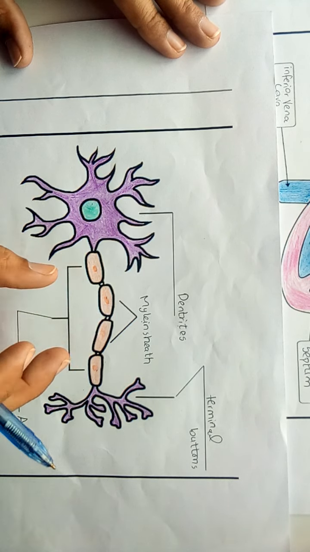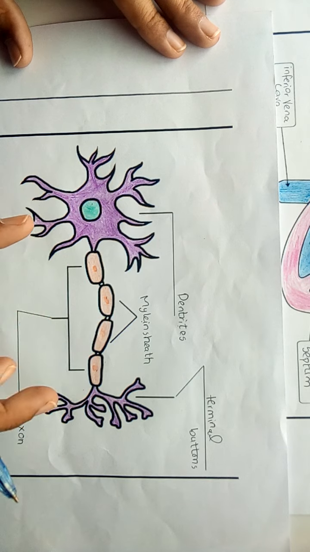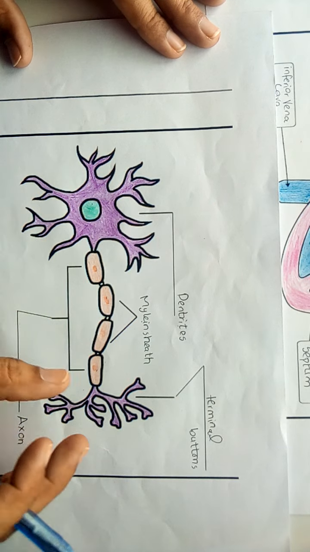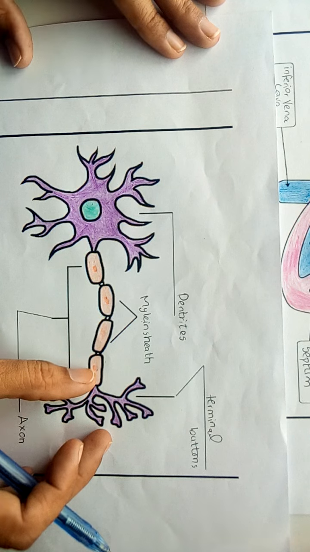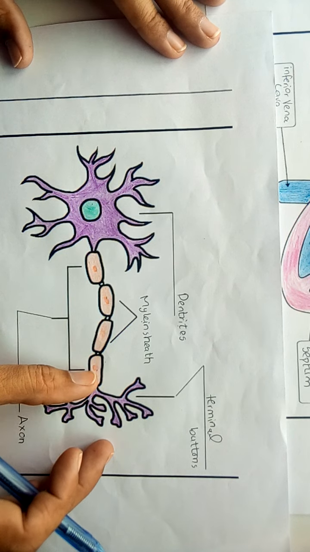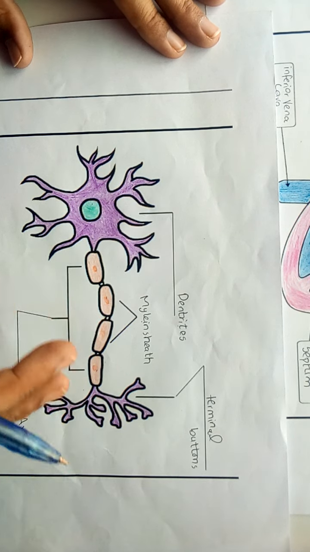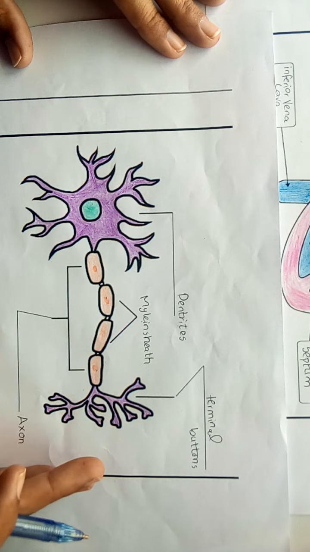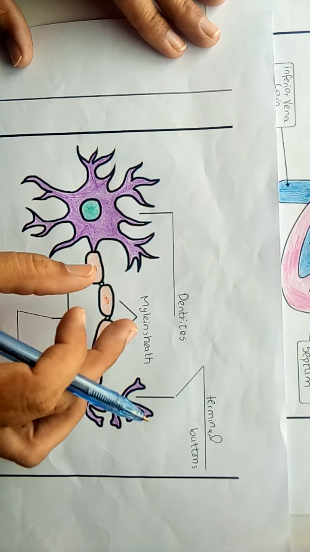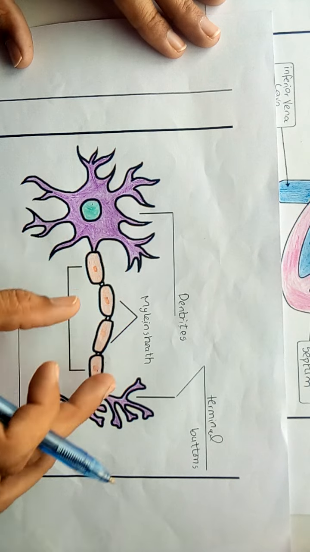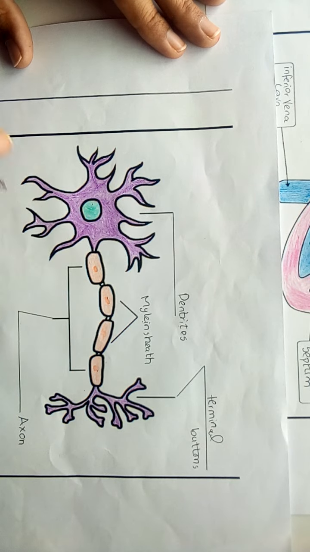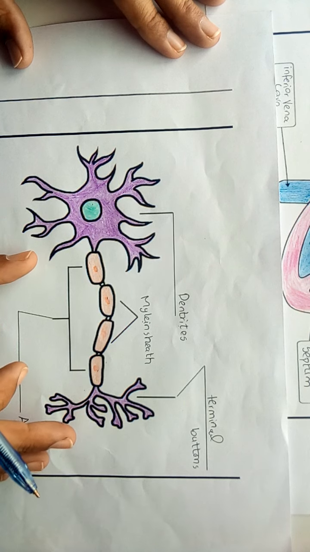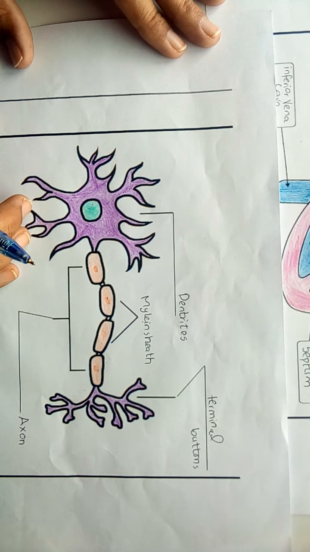So, axon is a connection between the adjacent neurons. These terminal buttons are meant for sending the signal from one neuron to another neuron. And this sheath protects the layer of the axon. So in this way, the neuron or the nerve cell functions.